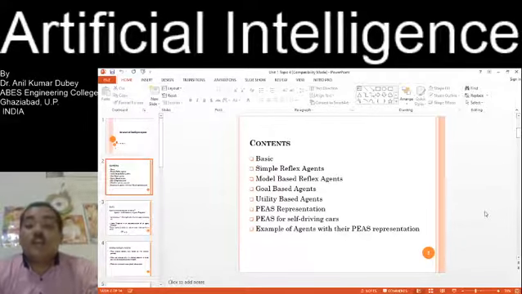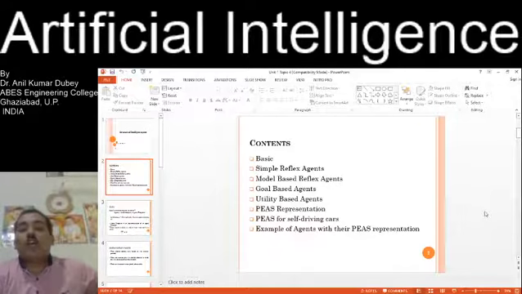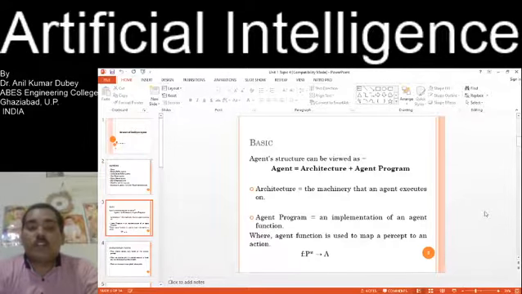They are simple reflex agents, model-based reflex agents, goal-based agents, utility-based agents, PEAS representation and PEAS for some examples like the self-driving car. PEAS queries and numerical problems related to PEAS mostly occur in university examinations. So you must prepare how you can compute the PEAS for a particular example.